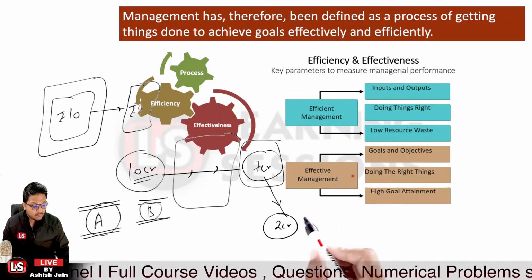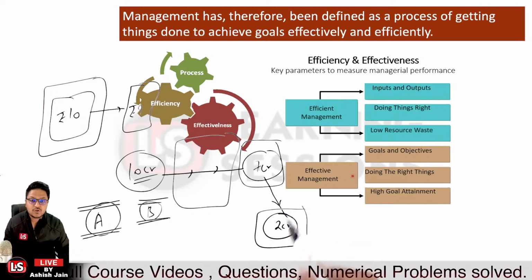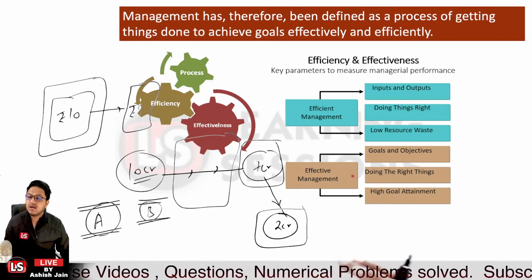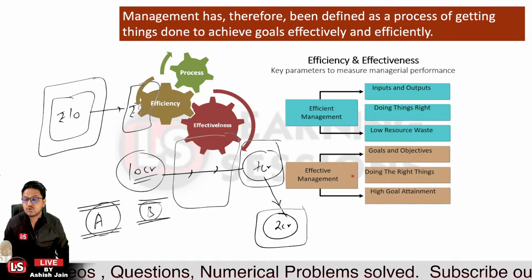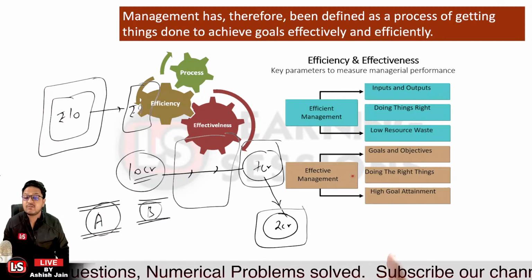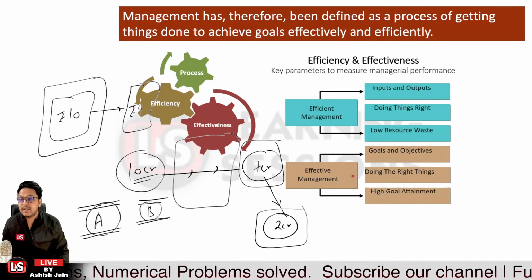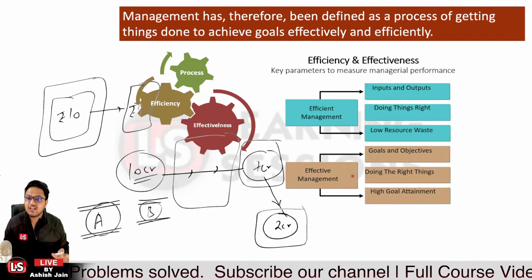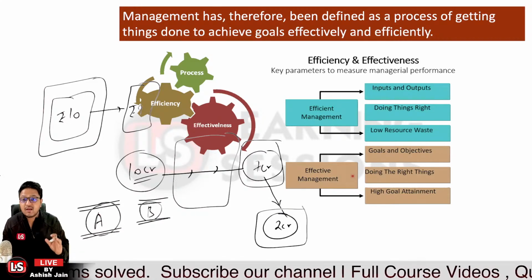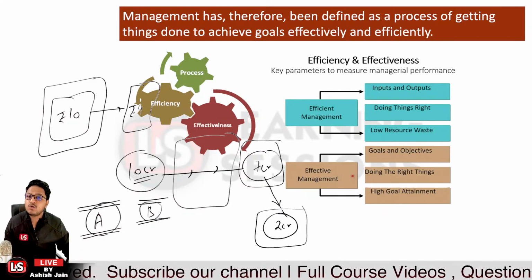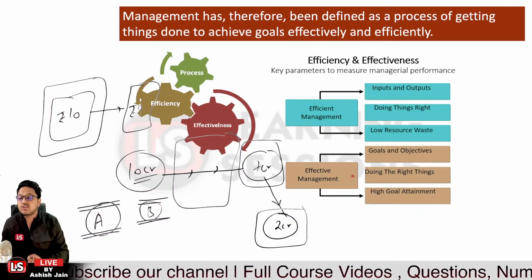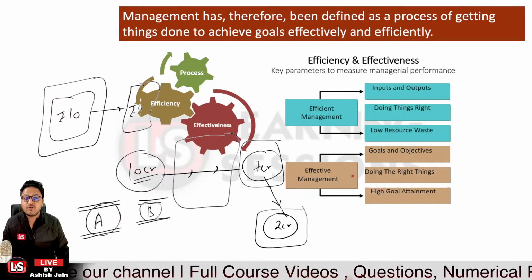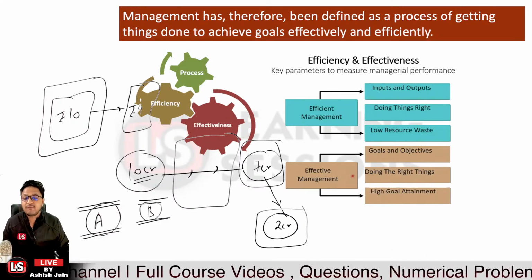Okay, because when we have piled up stocks, we have to store those stocks also, and ultimately this will add to the cost to the company, and our profits will be lowering. Okay, so there must be effective management so that we can achieve the highest of our goals which were set by the organization's board of directors over there. So those would be the different parameters related to effective management.